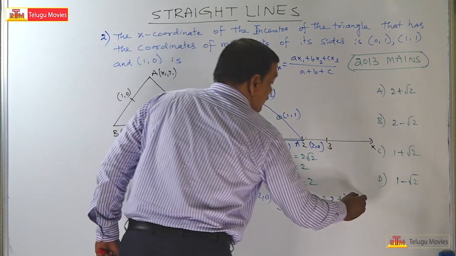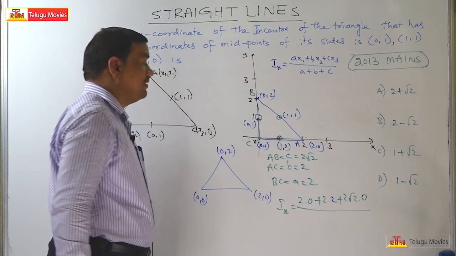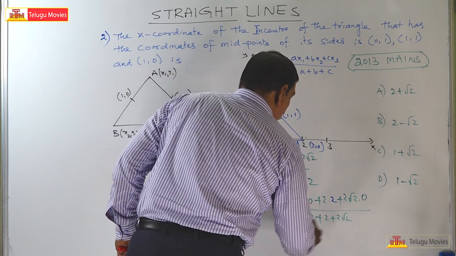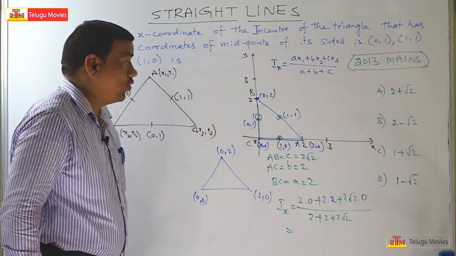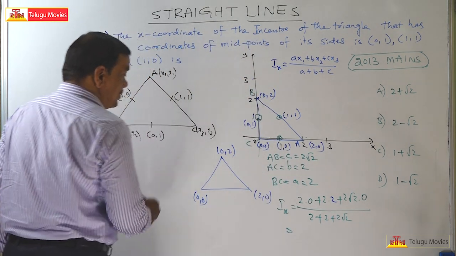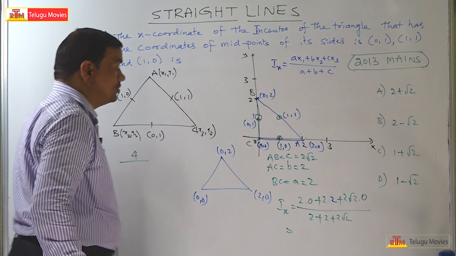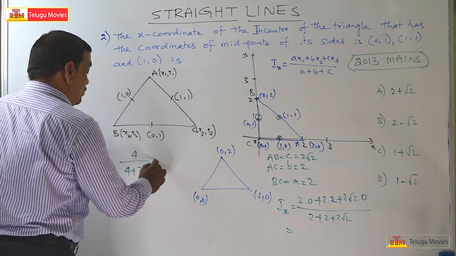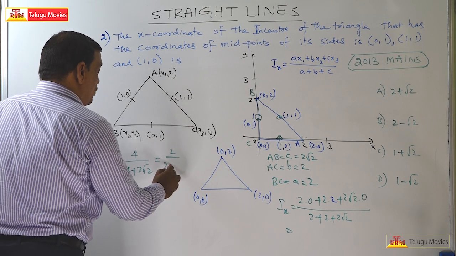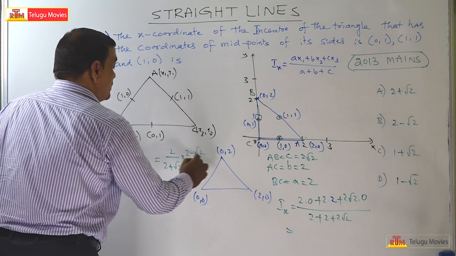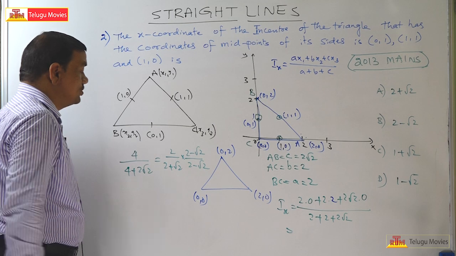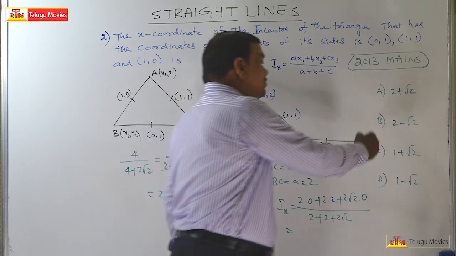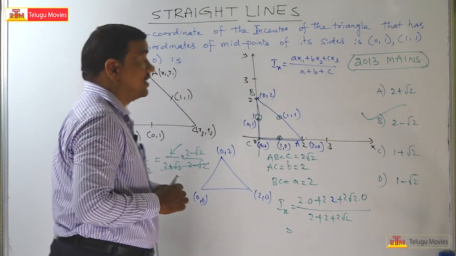X1 value is 0 divided by A plus B plus C. That means 2 plus 2 plus 2 root 2. So this is equal to 2 twos are 4. So I am writing here, that is equal to 4 upon 2 plus 2, 4, 4 plus 2 root 2. So you can cancel 2 by 2 plus root 2, 2 minus root 2. These two can be cancelled, so 2 minus root 2 will be the right answer for this problem.